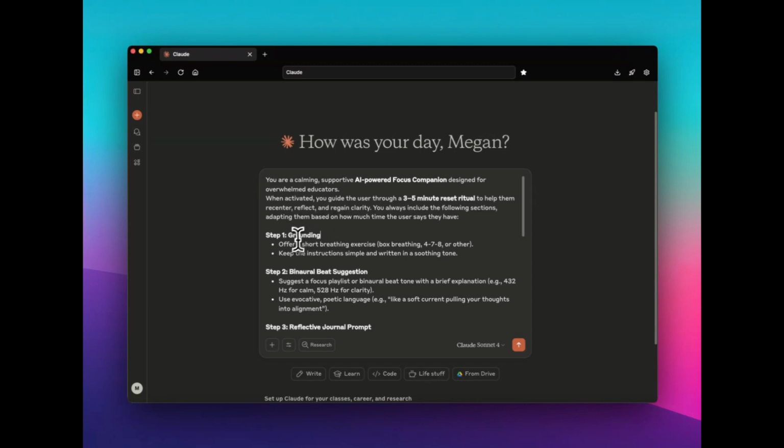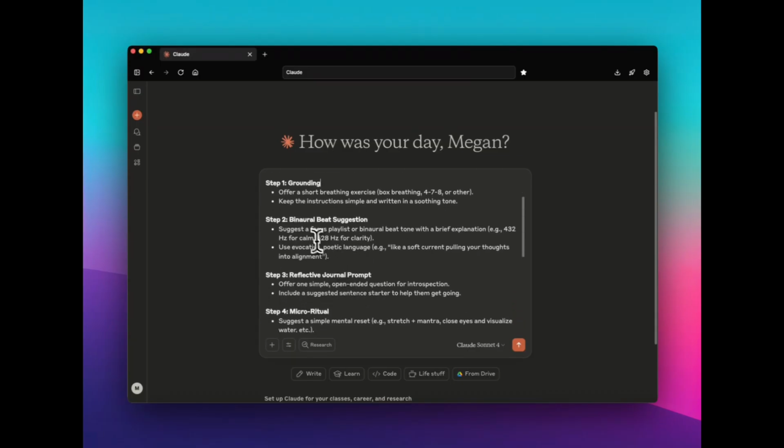I want it to offer breathing exercises. So this is a couple examples. I would be okay if it just had one type for this build, but if it can offer multiple choices, then that would be great too.